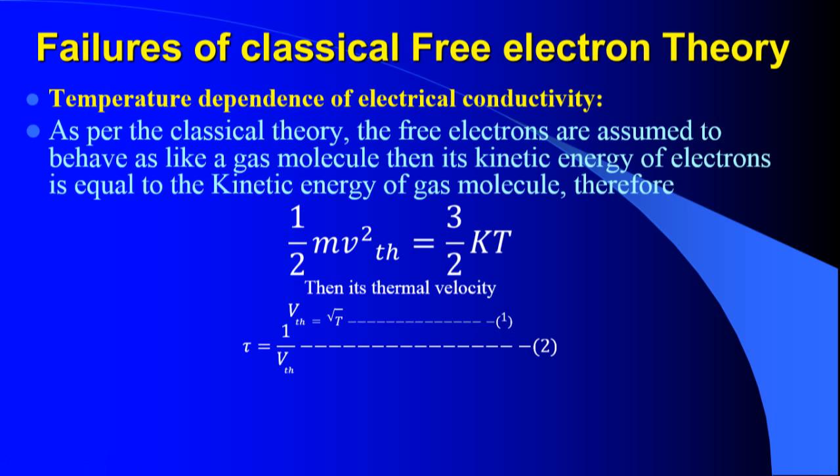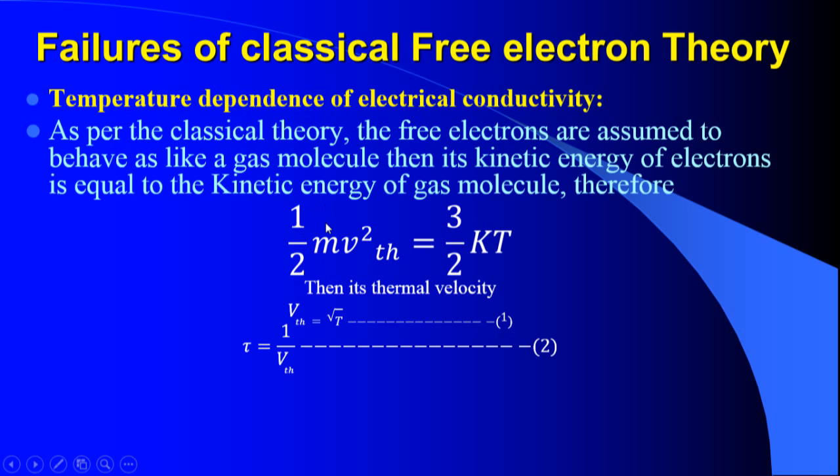Hence the kinetic energy of the electron, half mv square, is equal to 3 by 2 kT, because its behavior is similar to that of gas molecules. 3 by 2 kT is the kinetic energy of gas molecules, and half mv square is the kinetic energy of electrons.